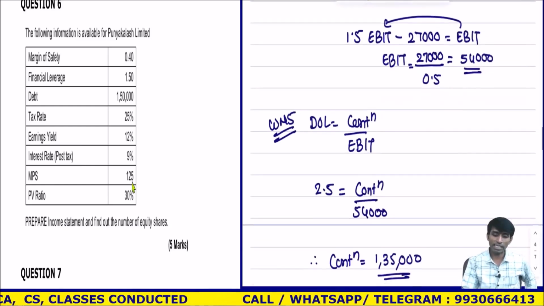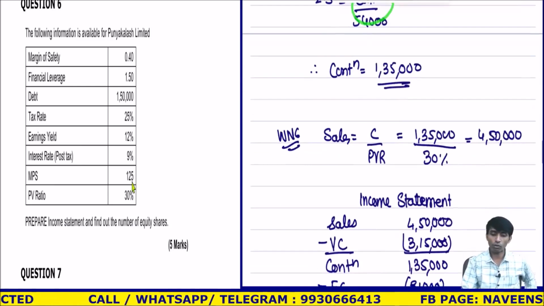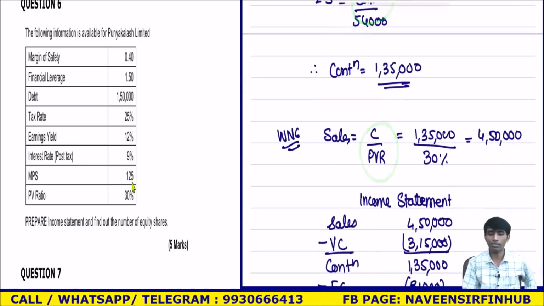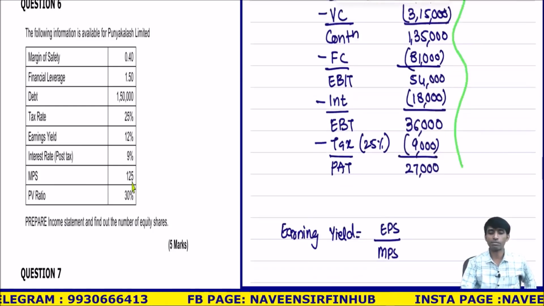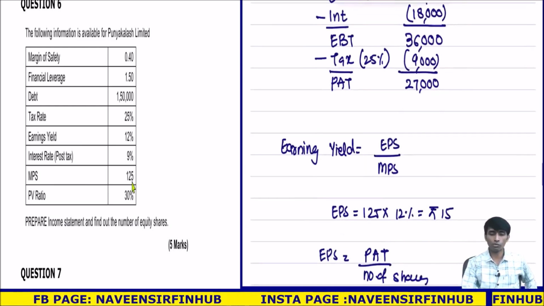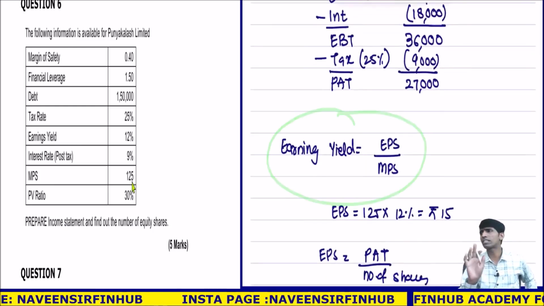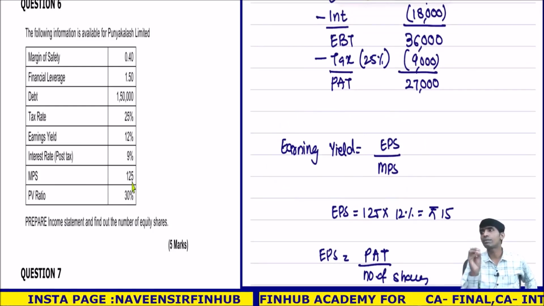Once I know EBIT and DOL, what will I calculate? Contribution. Once I know contribution, and the PVR is given, I can calculate sales. Once that is done, I can make the income statement. Simple. Understood? In this question, the only twist was that earning yield was given, and this is not rocket science. An FM student who has studied should know that earning yield is EPS upon MPS.